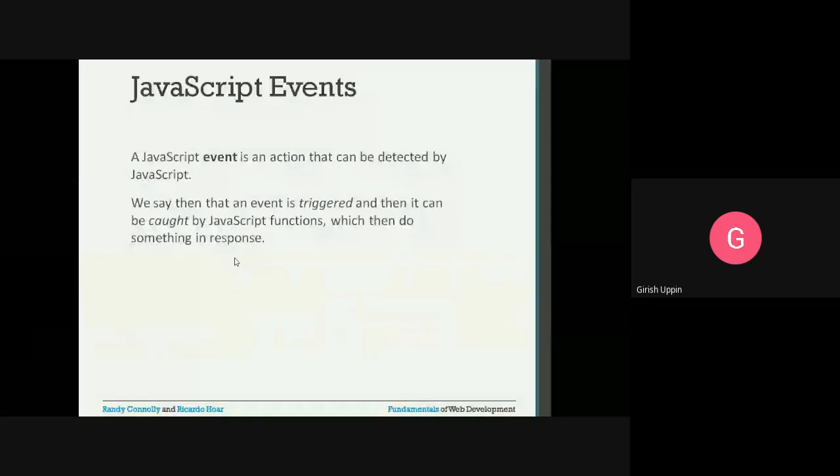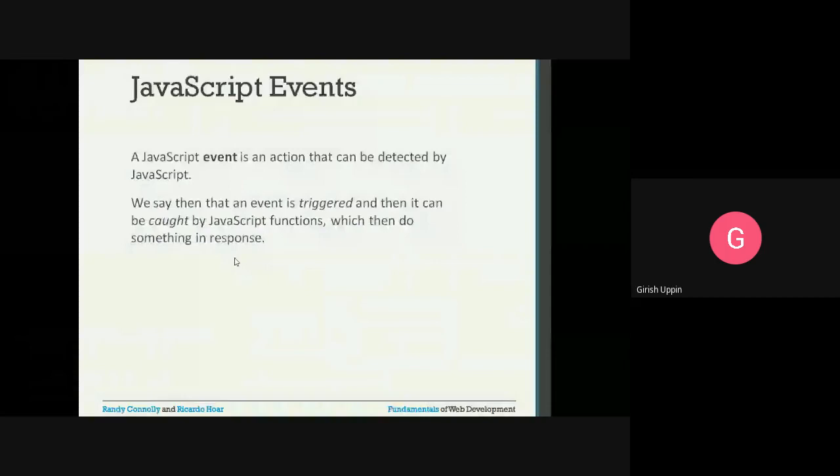For a particular event, with respect to that event, we can define some action. Suppose on a button, if the user clicks, there is only one click. Okay, that is on click, meaning one click. Then you want certain things to happen. Let us say on a double click on that button, you can carry out some other action. Because those events are different, according to the events, you can have different actions.